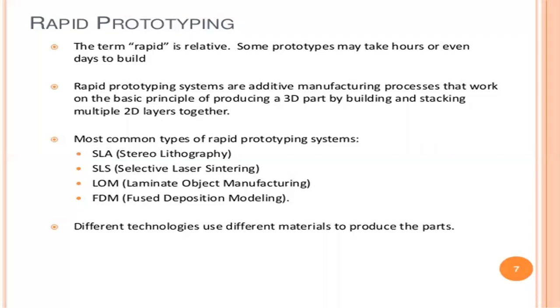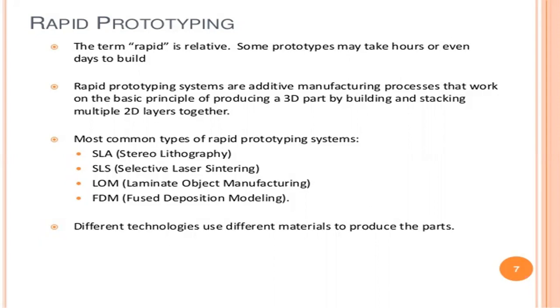That is one disadvantage of this manufacturing process, because it takes so much time to build the product. So that is one drawback.